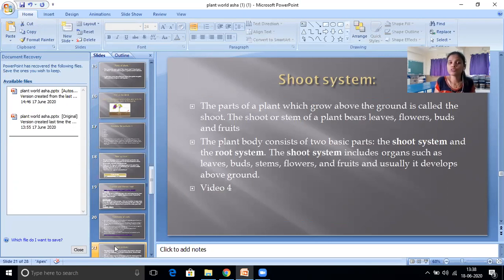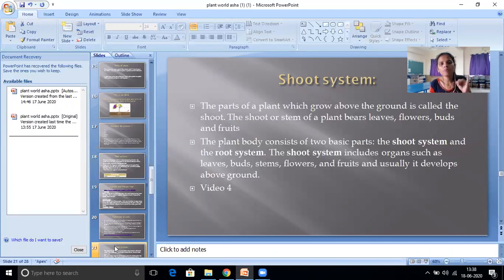The shoot or stem of a plant bears leaves, flowers, buds, and fruits.